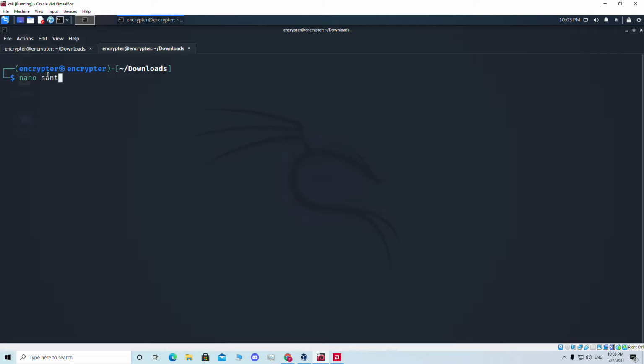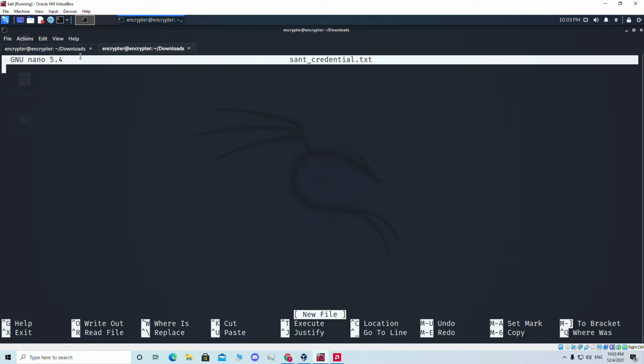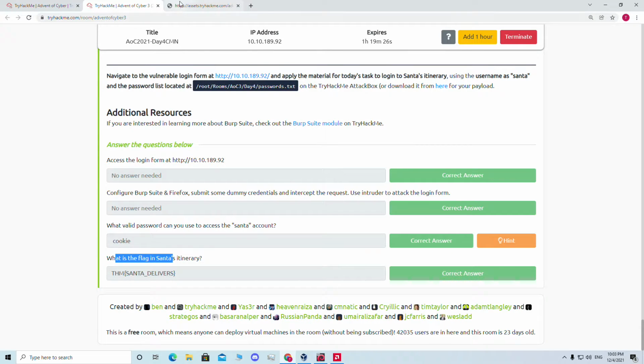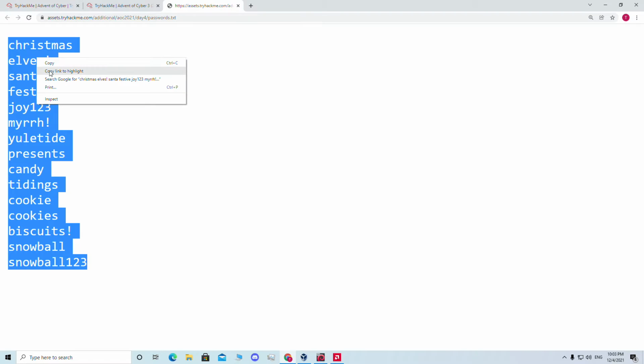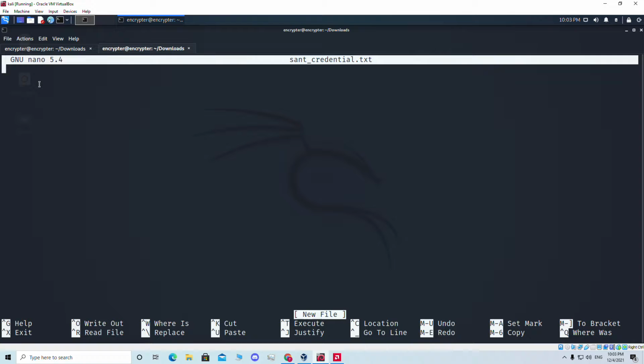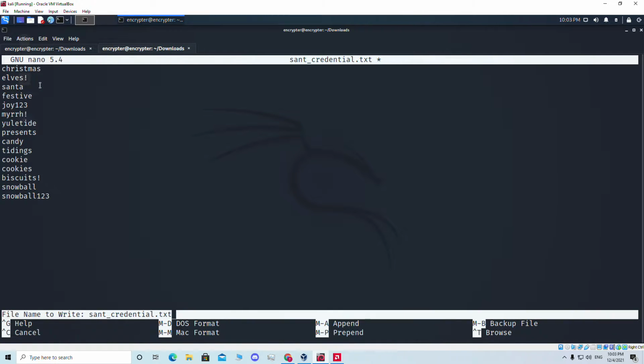Let's name it Santa credential.txt, and we're gonna copy all the passwords they provided us. So let's copy this one, put it in our new file, and save that file, naming it Santa credential.txt. Okay, so if we hit enter,